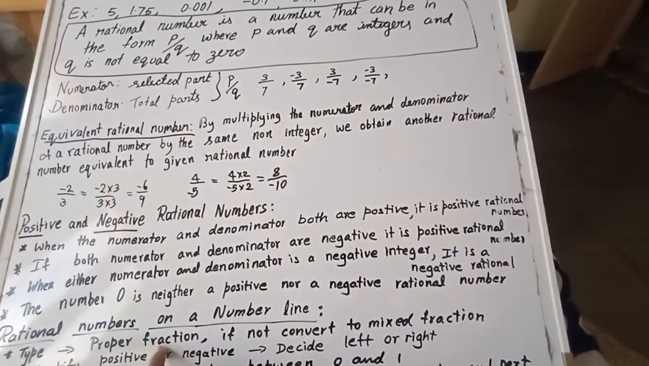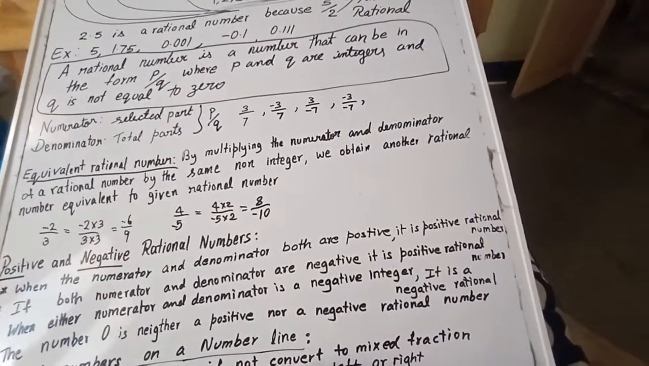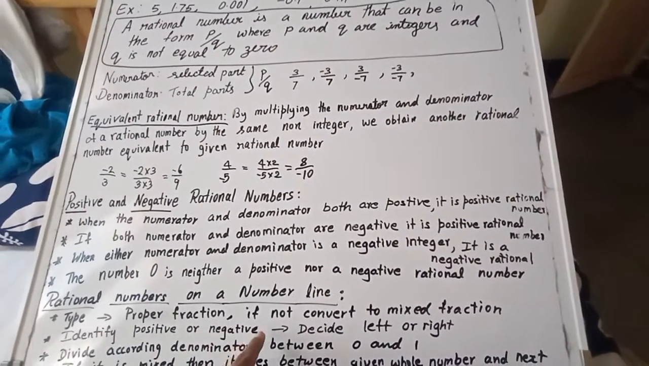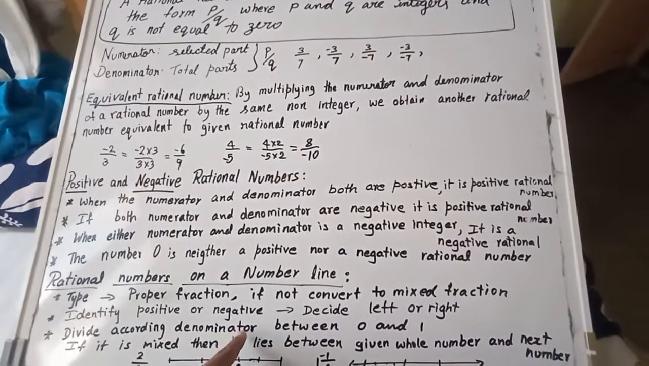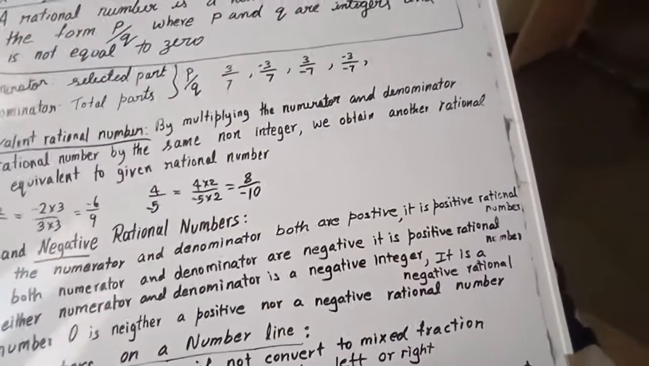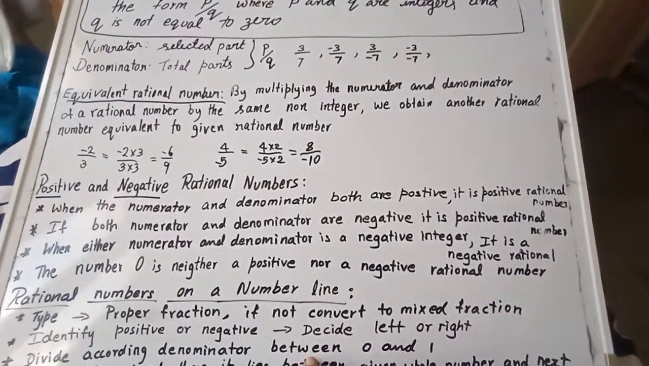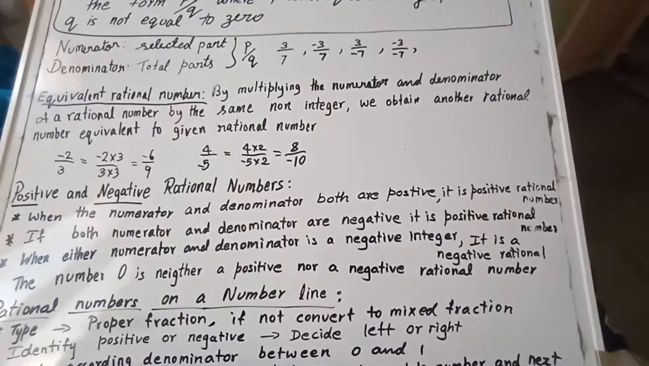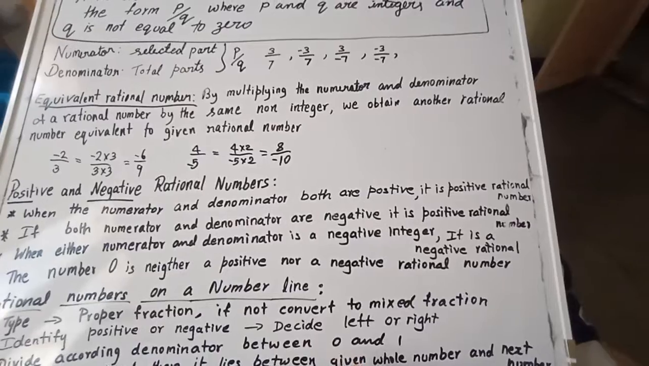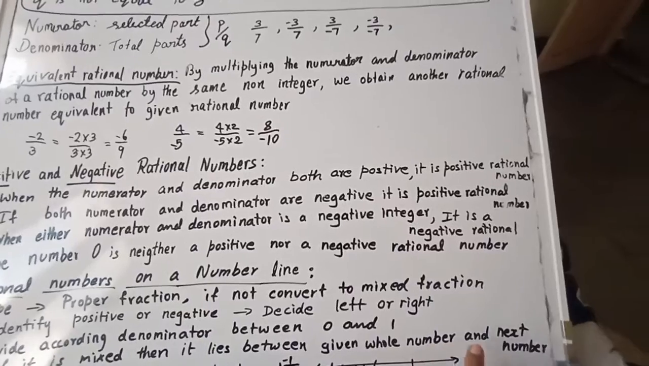First, you have to find out the type of fraction. If it is proper, then we don't have much work. If not, then convert into a mixed fraction. Then identify whether it is positive or negative. Then divide according to the denominator between 0 and 1. Because if they give 1 upon 4, then the total number of parts will be 4. So, for that I will show the example now. Next, divide according to the denominator between 0 and 1 if it is proper. If it is mixed, then it lies between the given whole number and the next number.